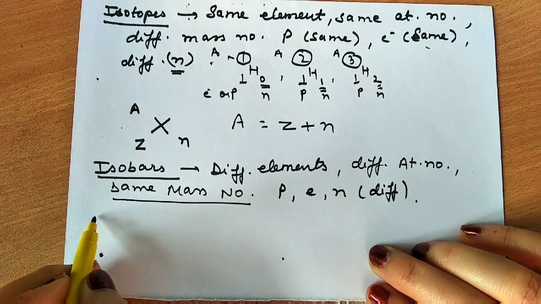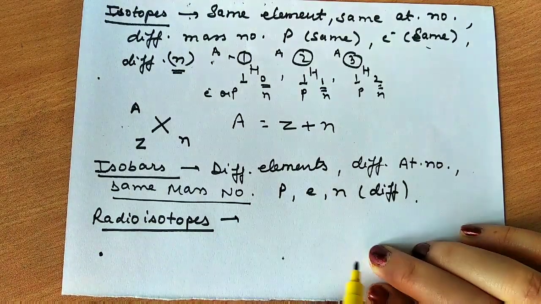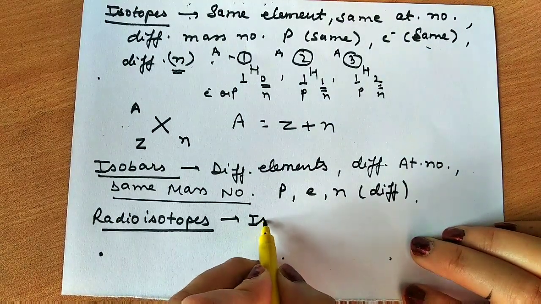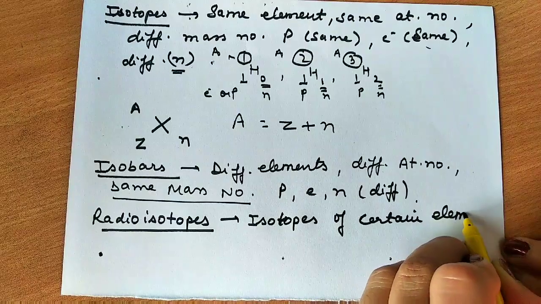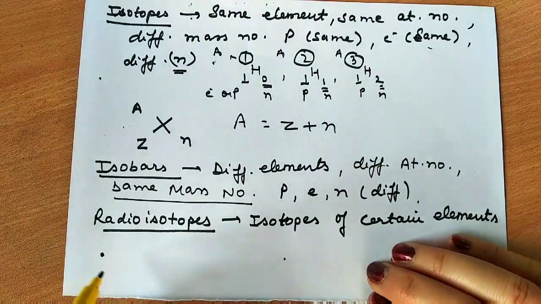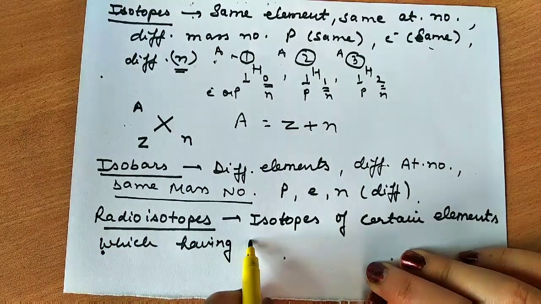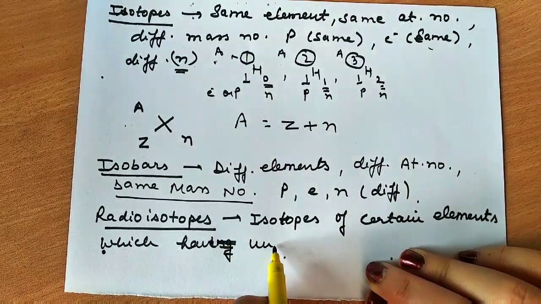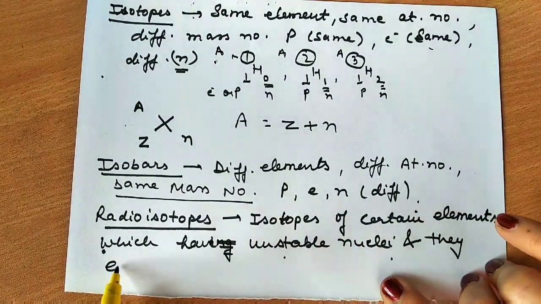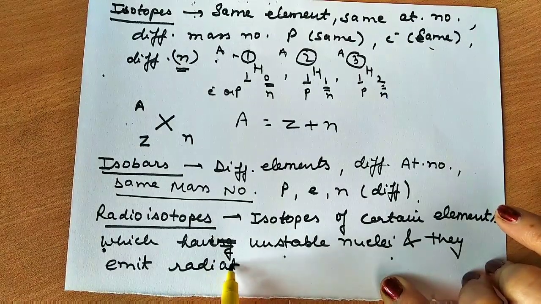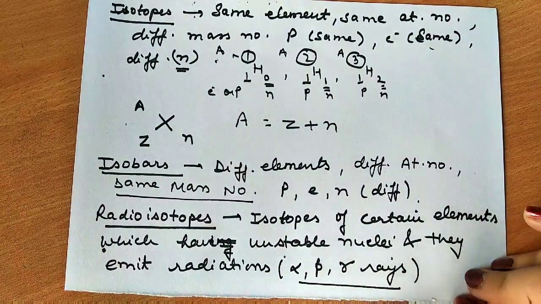Next we'll talk about radioisotopes. These are isotopes of certain elements, isotopes of such elements which are unstable. Why are they unstable? Because they emit radiations. Radioisotopes have unstable nuclei, and they emit radiations. In what form can they be emitted? They can be alpha radiations, beta radiations, or gamma radiations. So they can emit radiations.